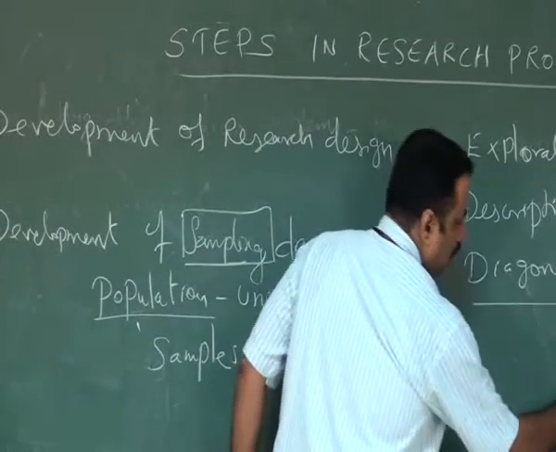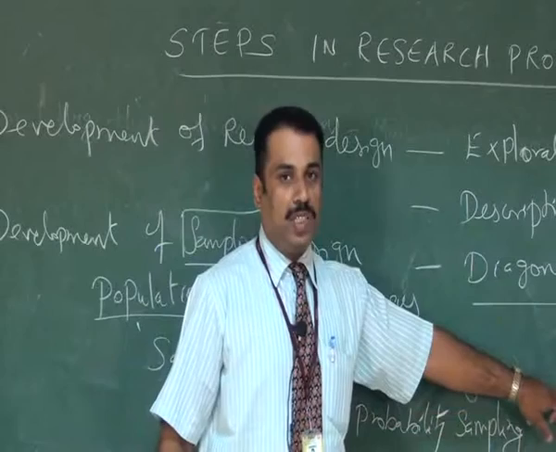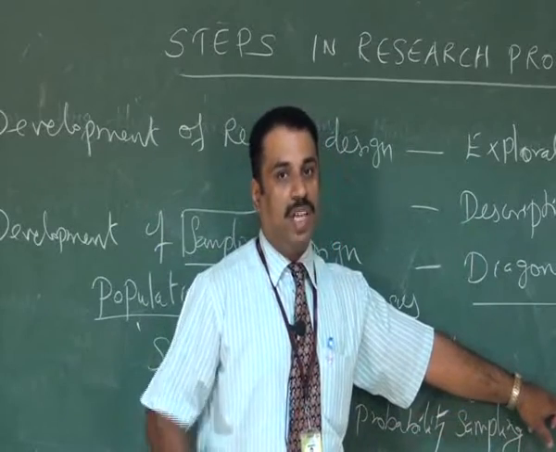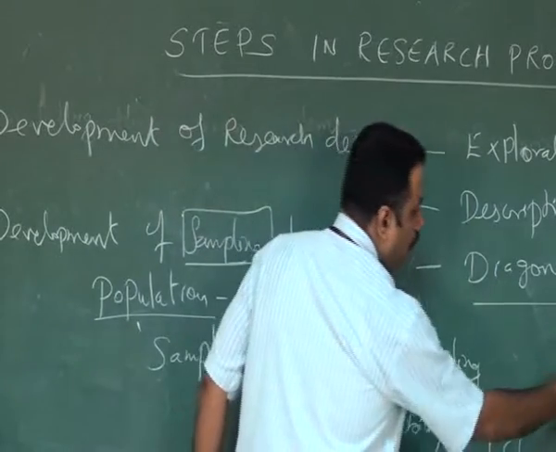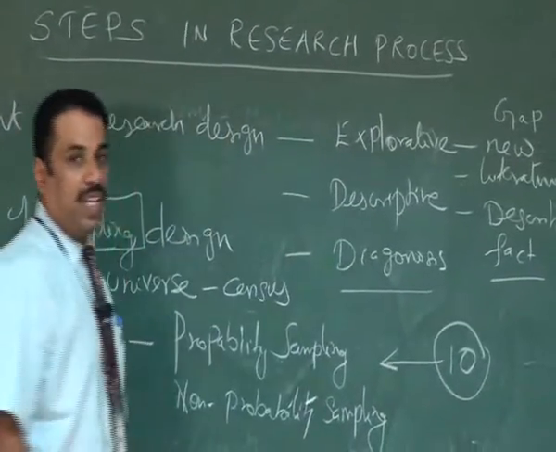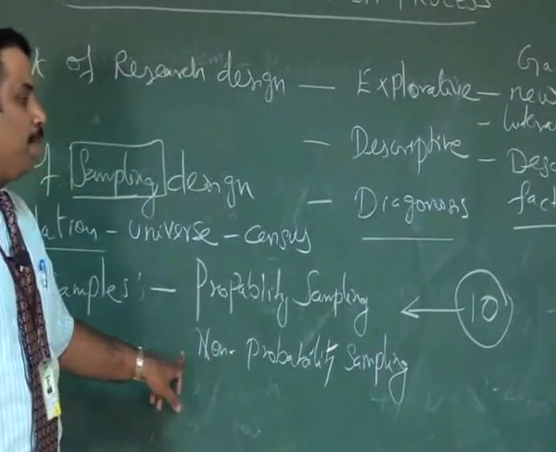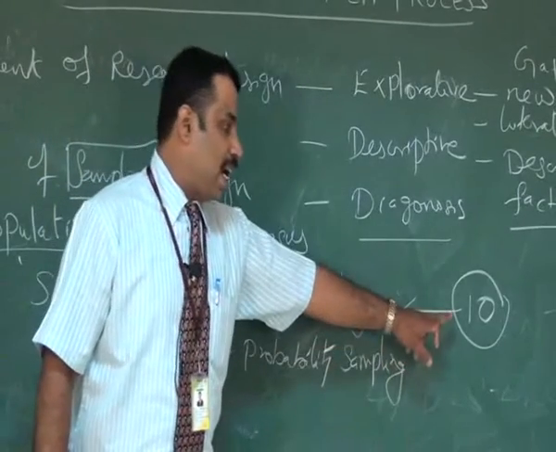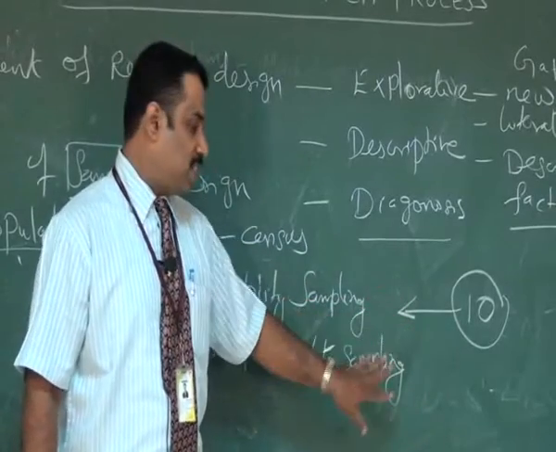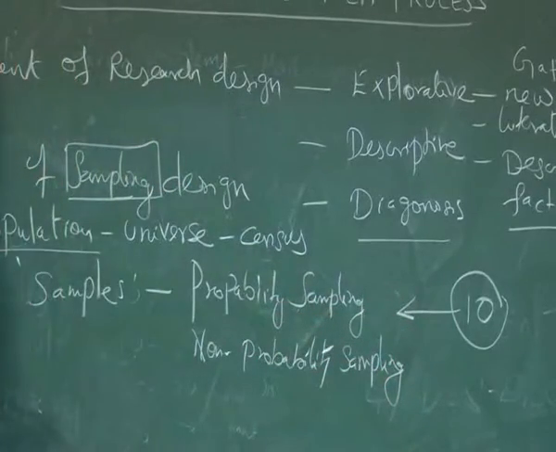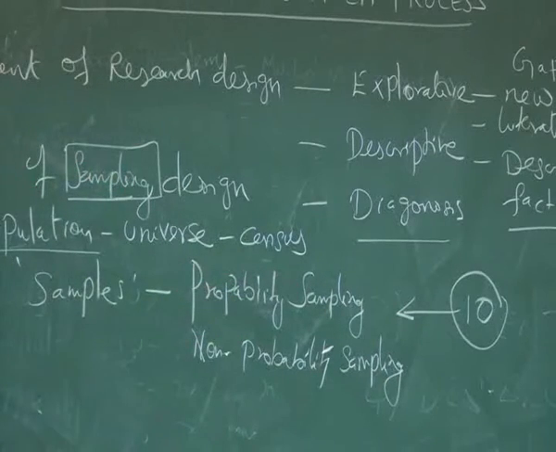For example, the researcher wants to interact with 10 respondents which are available for his research work. If the researcher is going to include all these 10 samples for his research, then it is called probability sampling. In the case of non-probability sampling, the researcher can't collect data from all these 10 samples. He may get from 1 or 2 items. This is called non-probability sampling. So we can see one by one what probability sampling methods are available.